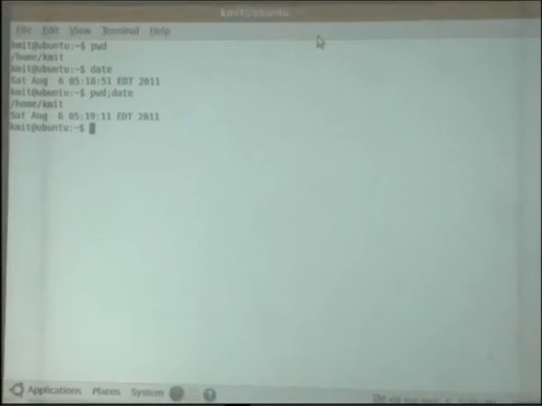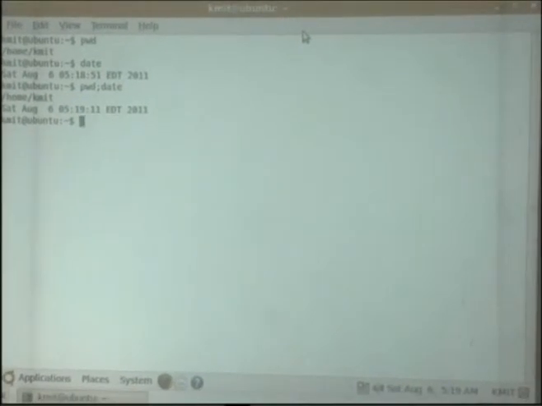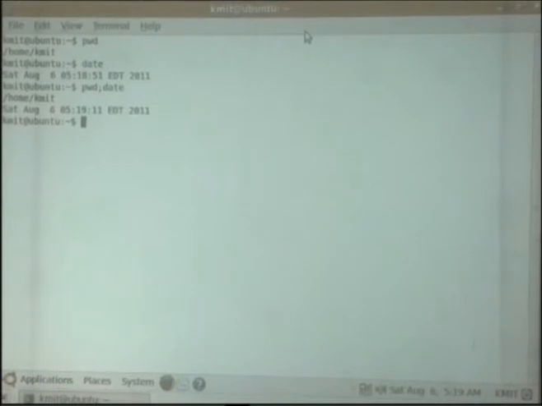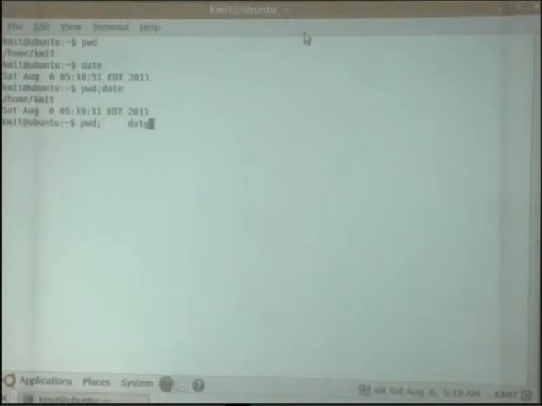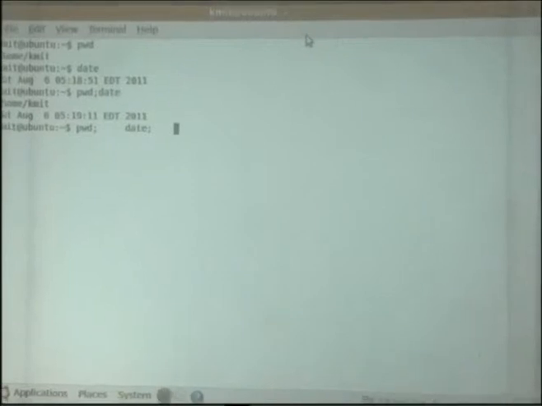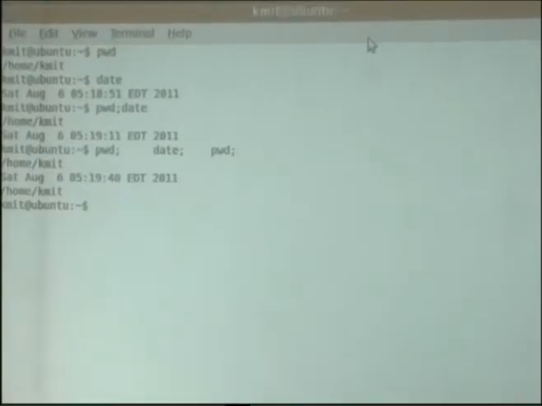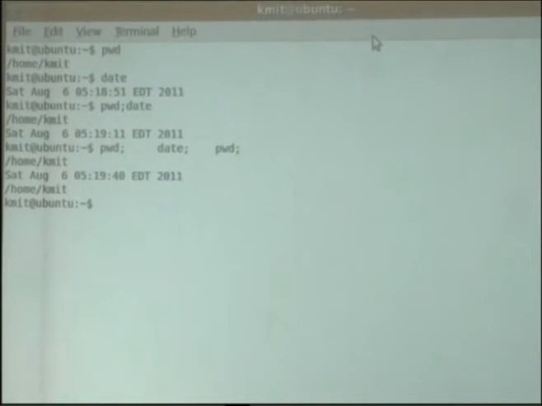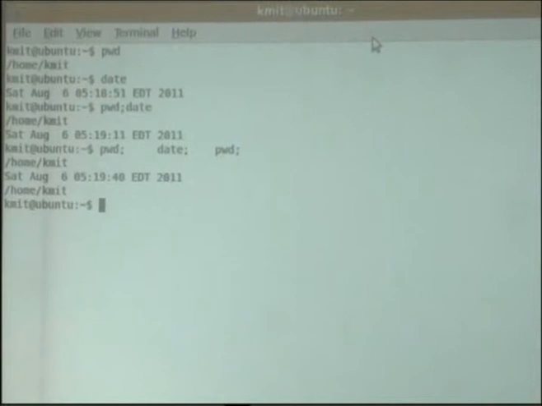This shell has a special capability: if there are any unnecessary spaces which you have given, it will eat them away. For example, if I give pwd and date and again pwd, it will remove those unnecessary spaces and execute the command. So three commands are executed. One tells you the present working directory, another gives you the date, and the third gives you again the home directory.